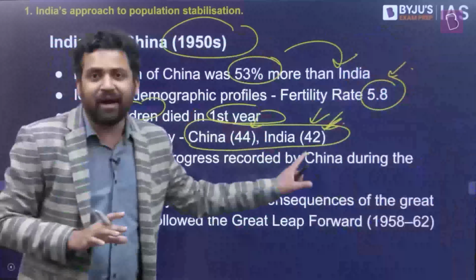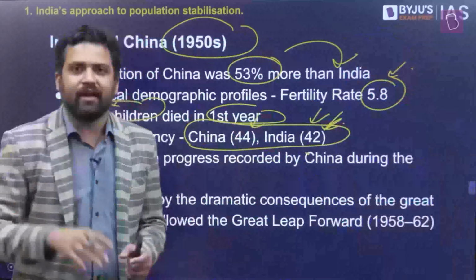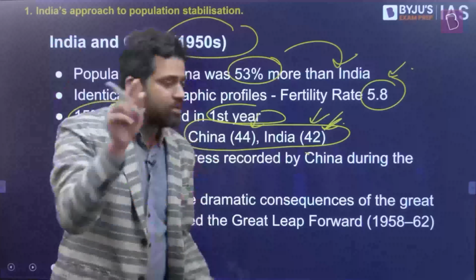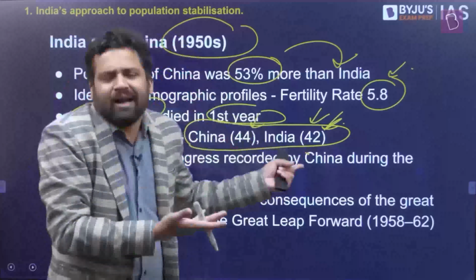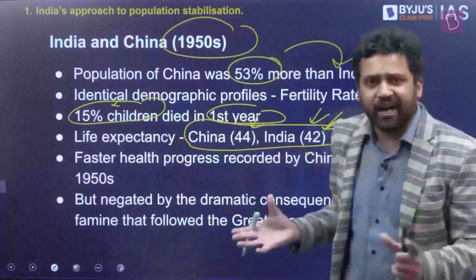Now, why am I asking you to keep this in mind? There are some people who think that in the past people used to survive for a longer duration, and now people are surviving for a shorter duration because of pollution and a bunch of other things. Pollution and all these things might be correct, maybe there's an increase in pollution, but we are surviving for a longer duration right now. With time, life expectancy has been continuously increasing, and this data point tells you that. In the past, people were surviving for hardly 40 years. Now, on average, people survive for around 70 years in India. The point to note here is that the life expectancy difference between China and India was hardly 2 years.